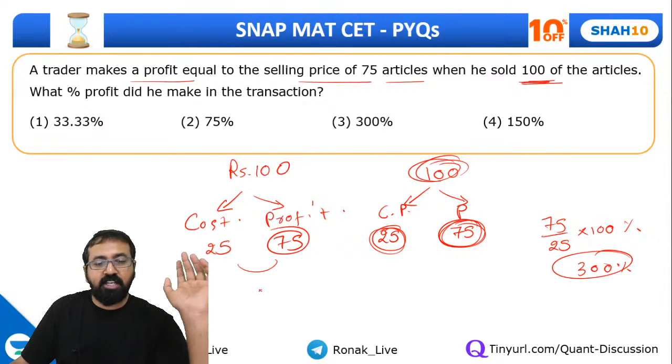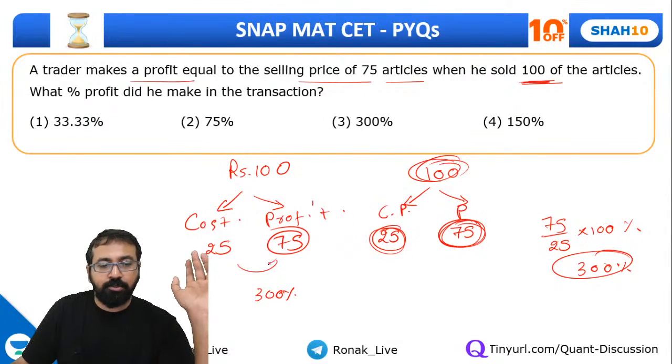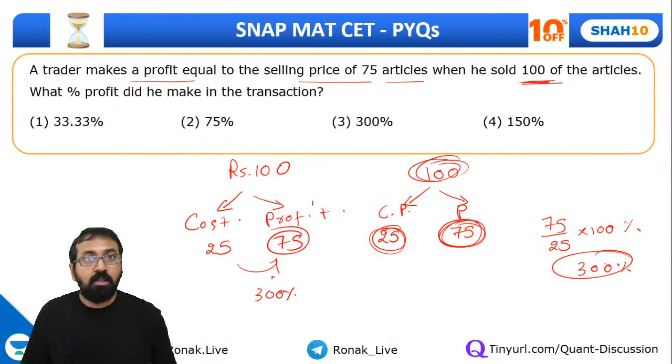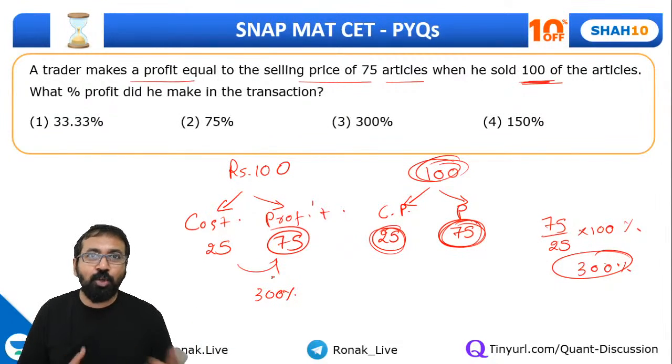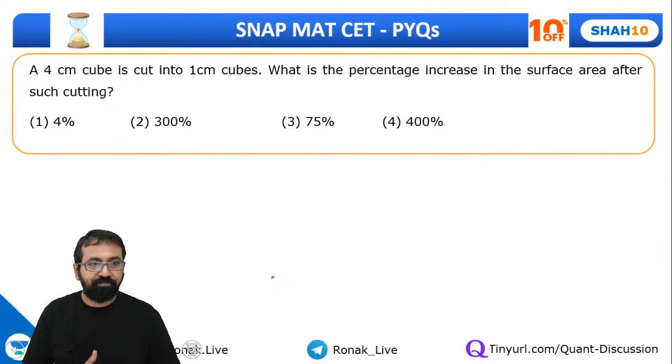So can I say the profit is nothing but 300% over here? Everyone, are you all clear with this one? It was a one-liner. You should have quickly solved this rather than creating some equations and all. Okay, so yeah, keep doing it this way.